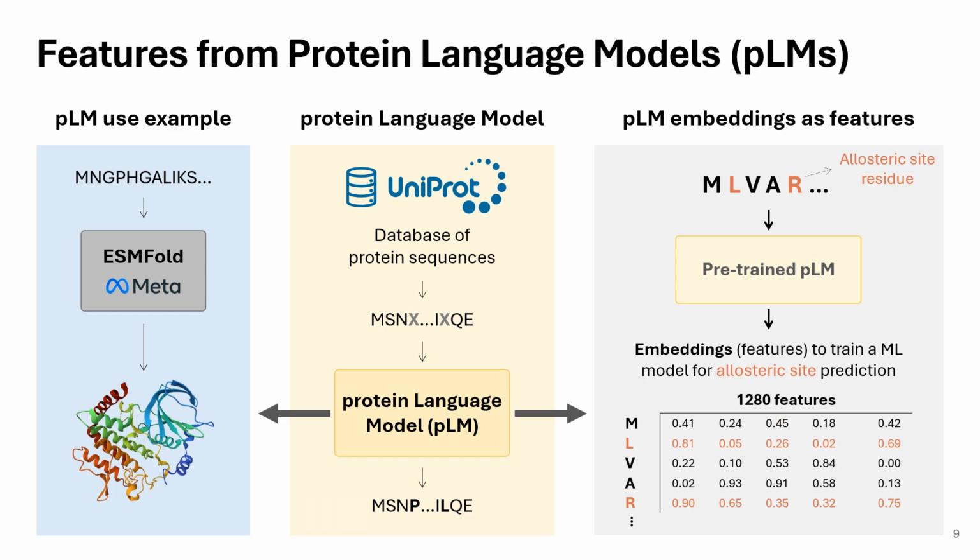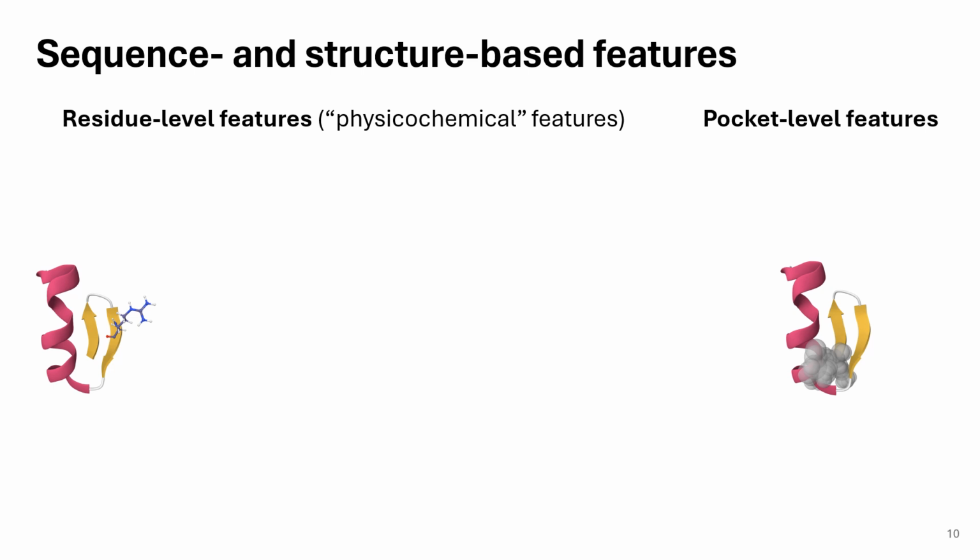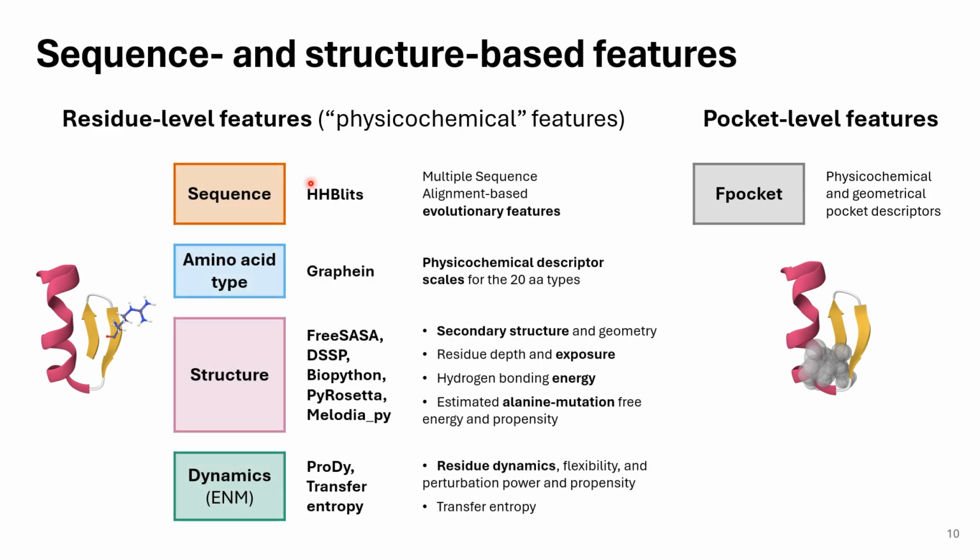In addition to protein language models, we measure features based on single amino acids for each single residue, and also our pocket detection algorithm for the pocket-based models. This provides some physicochemical pocket descriptors. For the residue level features, they cover the 3 levels of protein information, sequence, structure, and dynamics.